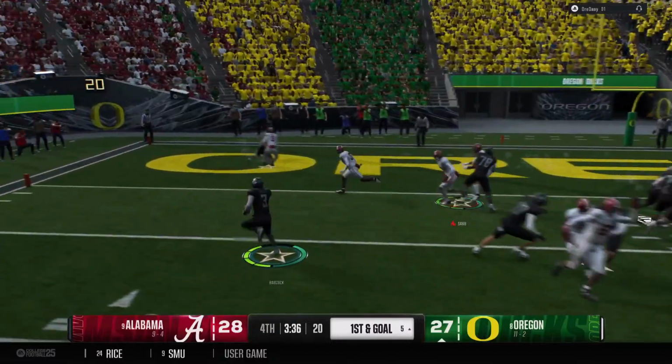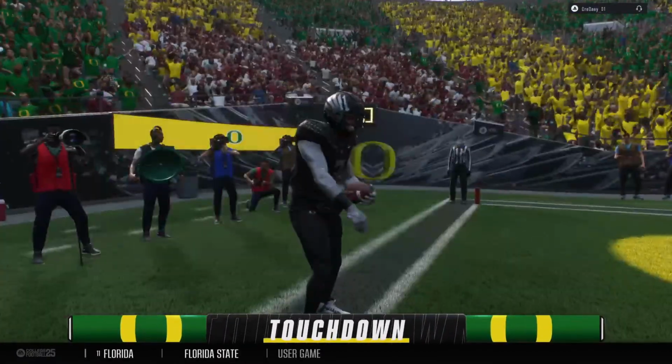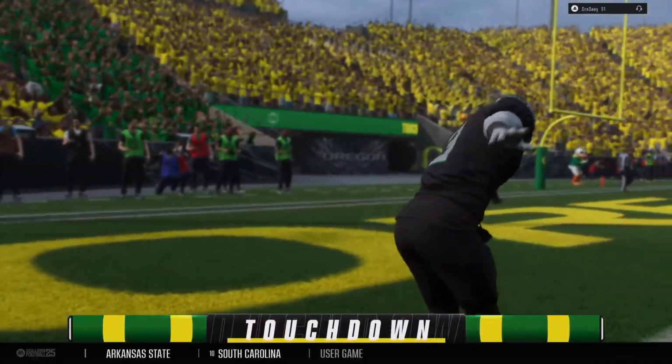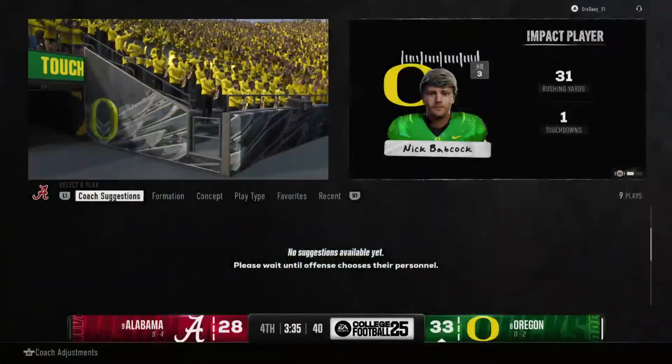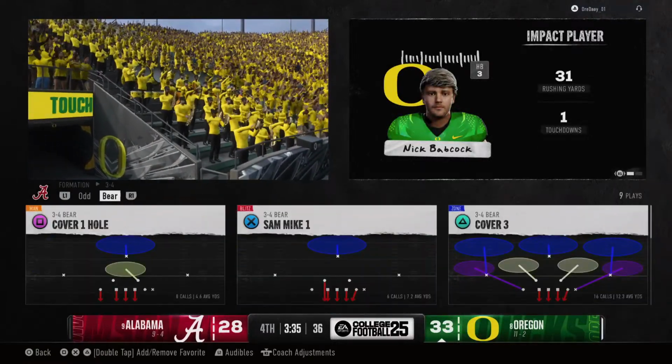First and goal, they'll try to run it in. Touchdown, Ducks. And they take the lead in the fourth quarter. Boy, just a great job here by the offensive line and the running back to be able to get this ball into the end zone late in the game like this, now in the fourth quarter, to give them the lead.